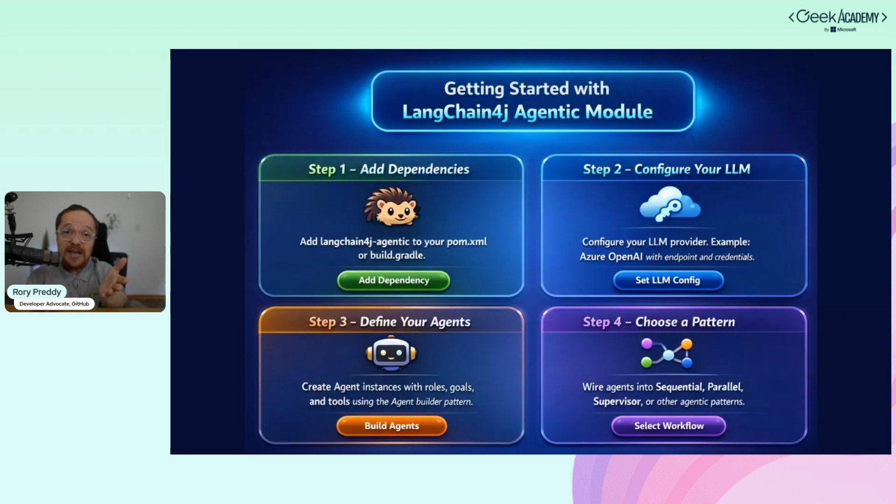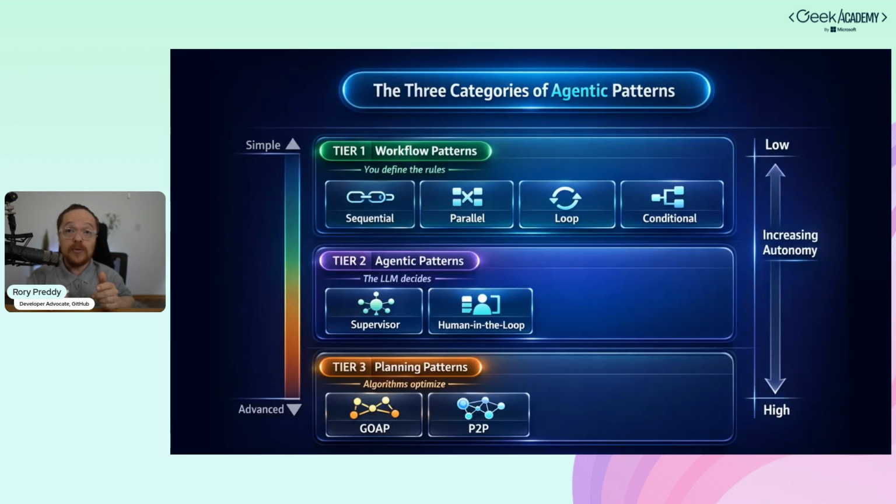But once you have that, you can add your dependencies. So you're going to add your library. You're going to configure your LLM. You're going to define your agents, the roles, goals, and tools. And then you're going to choose a pattern. Pattern? This is about agentic patterns. And you're going to wire your agents using the pattern that best facilitates that agent's purpose. I'm going to go through those patterns with you, and I'm going to go through each one and show you an example of that.